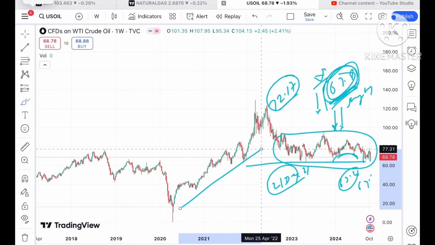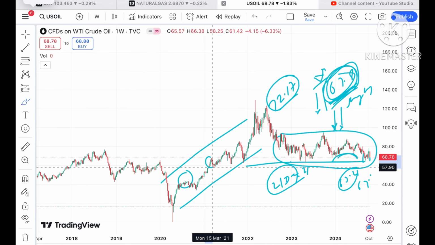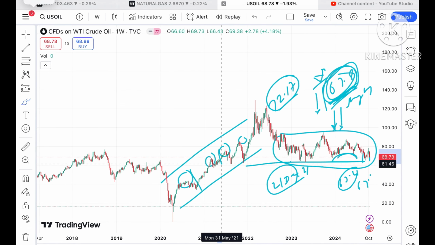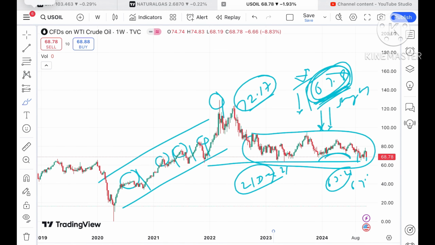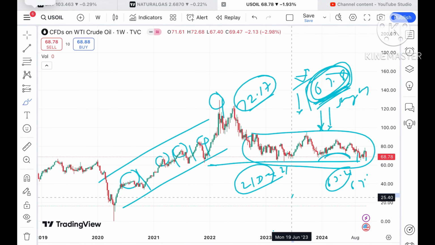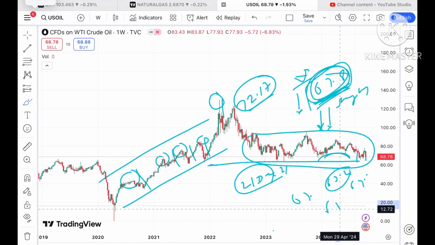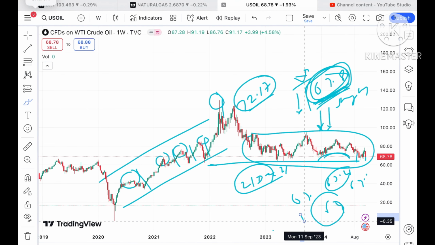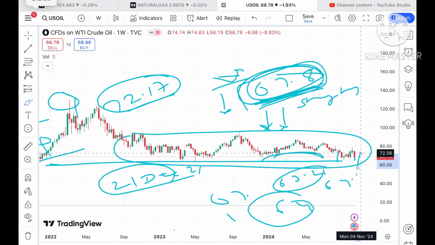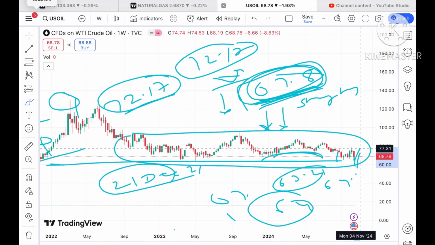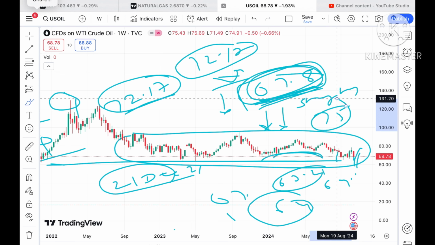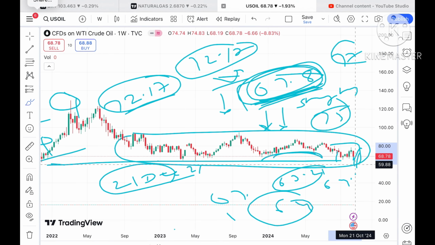If you look at how crude moves, whenever it makes a new high, we have seen a good fall come. Now the price is continuously moving down. If it starts going below this level of 67.8, it can fall towards a level of 64 or a further downfall. But if it keeps sustaining above 72.17, then there is a probability of going towards a level of 75, then 77, and then there will be a zone breakout, so a further high.